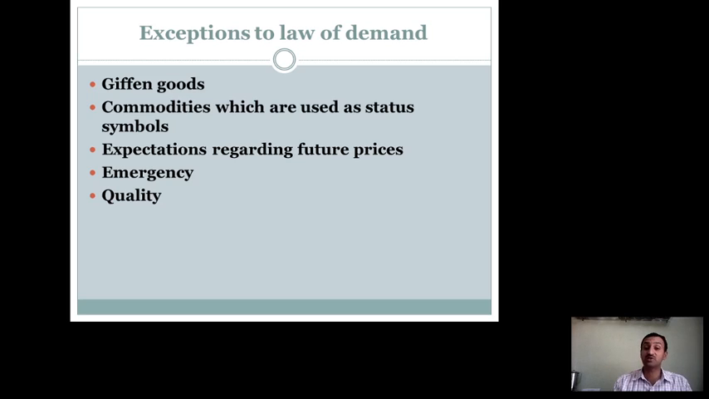So this is a psychological effect. In this situation, the law of demand cannot be applied, or the law of demand will not hold true.